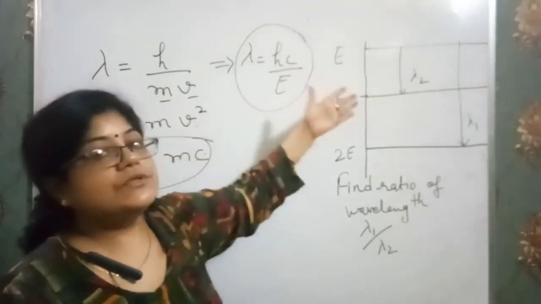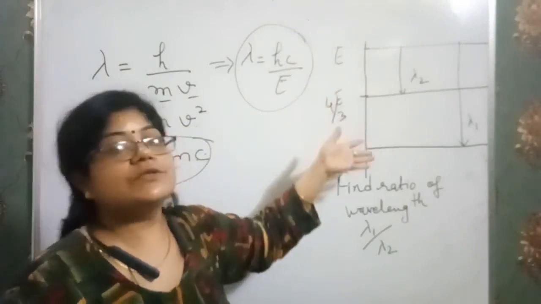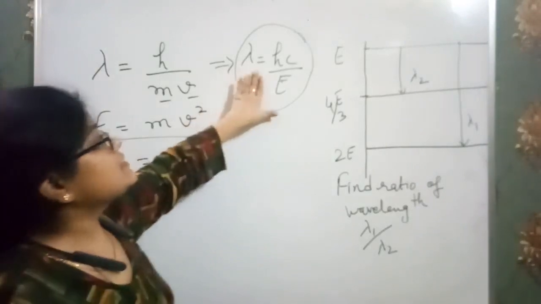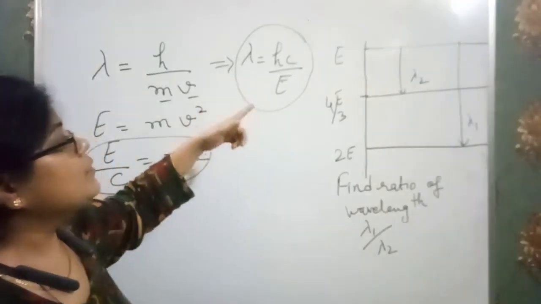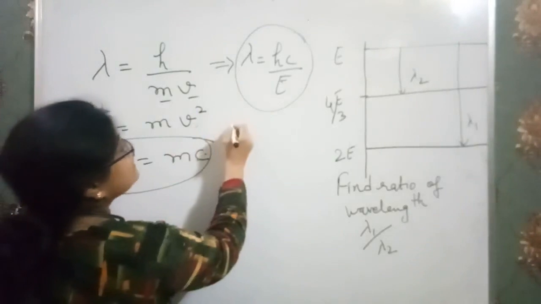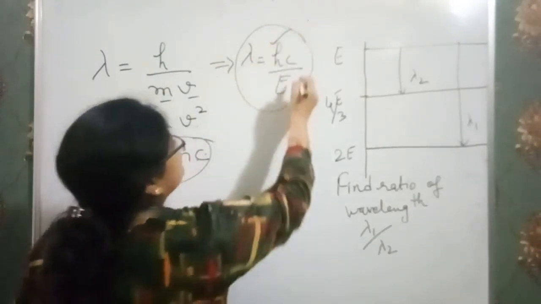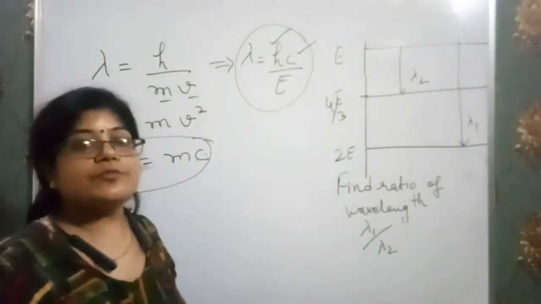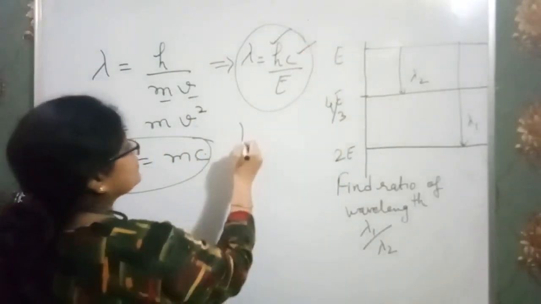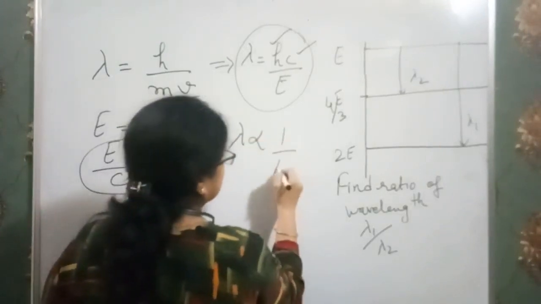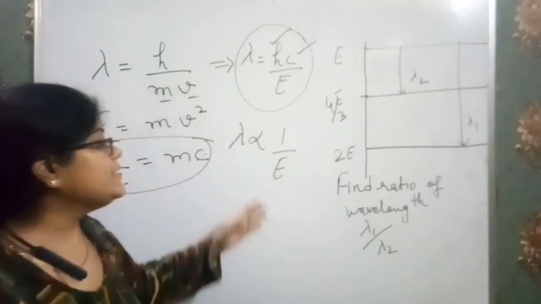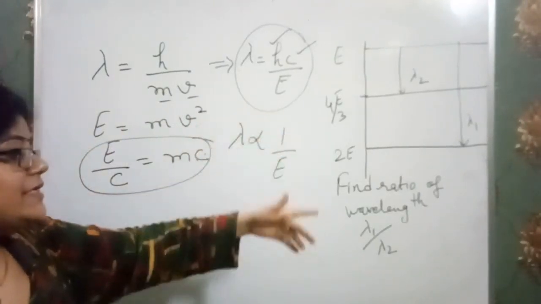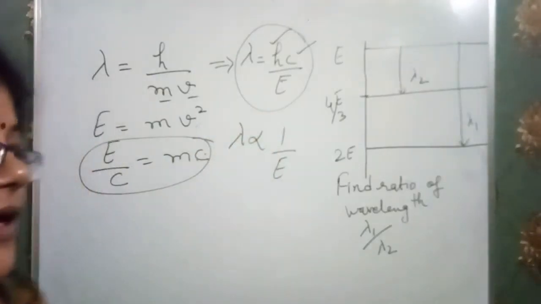Whenever we use the de Broglie wavelength for finding the wavelengths emitted during spectral lines, we just remember this formula. By this formula we can easily see that h is the Planck constant, which is always constant, and c is the velocity of light, 3 into 10 to the power 8 meters per second. So here we observe that lambda is inversely proportional to the energy radiated. Using this relationship we can easily find the relationship between lambda 1 and lambda 2.